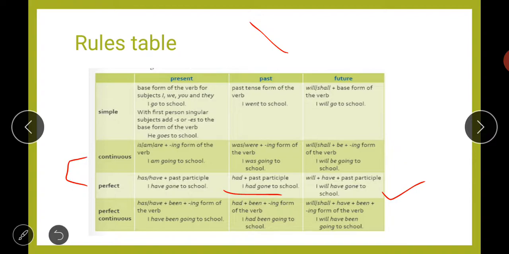And in case of future perfect continuous, we will use will, shall as it is, have plus been plus ing form of verb. So what we have added extra in this perfect continuous is the word been, and we have combined the rules of continuous and perfect. So it will be your perfect continuous.